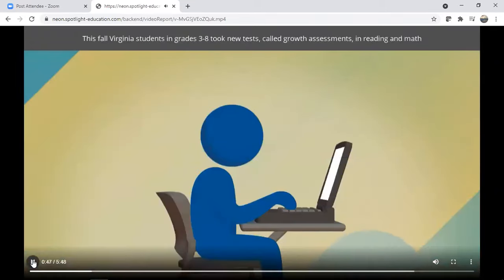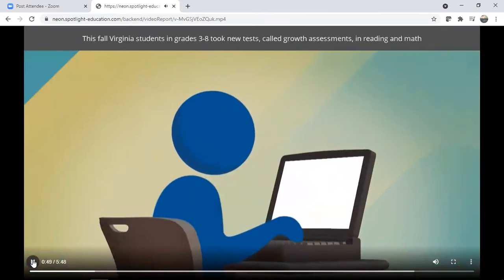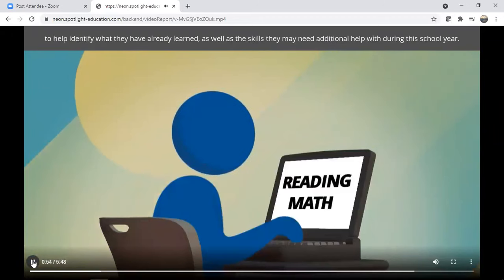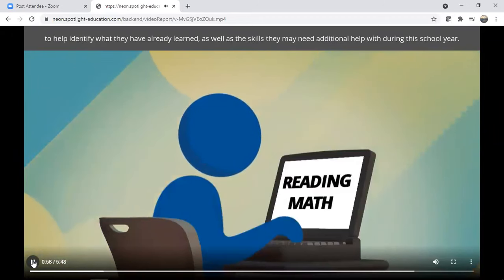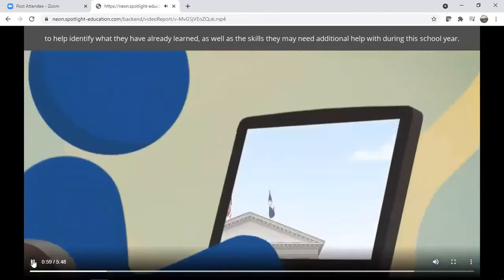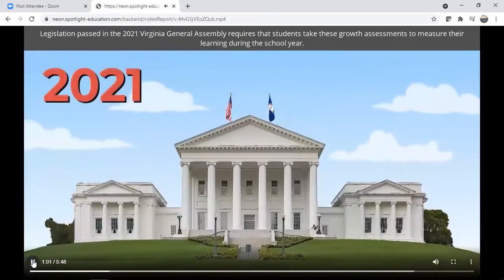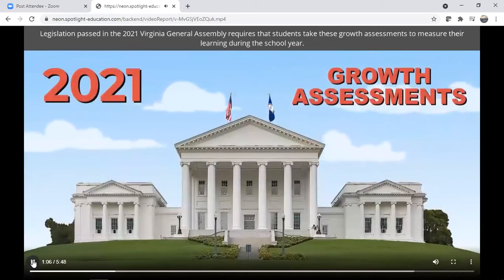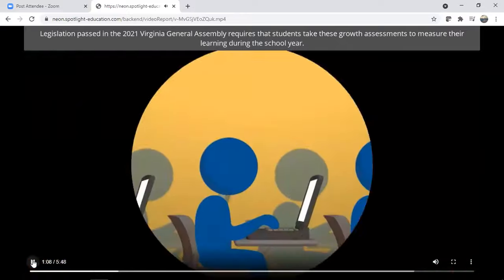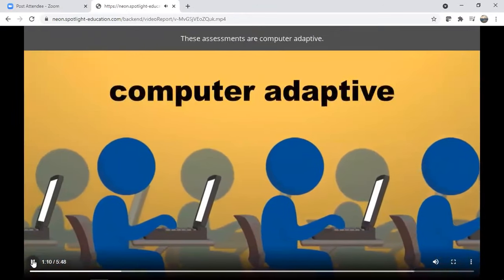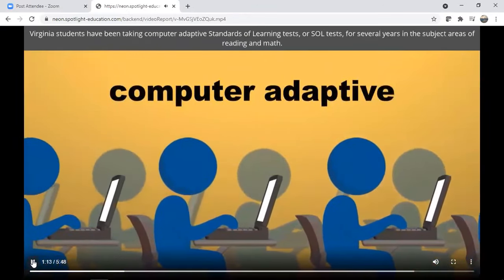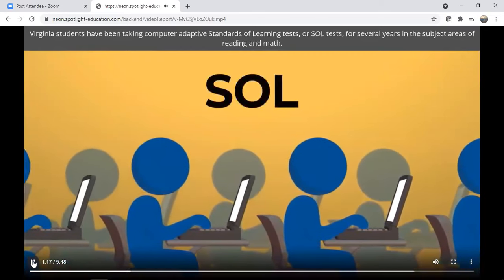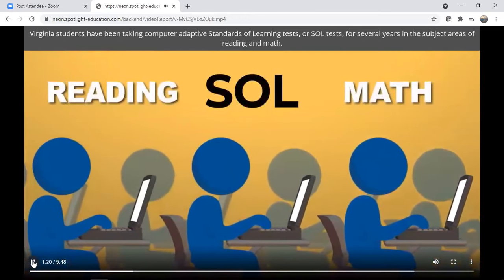This fall, Virginia students in grades 3 through 8 took new tests called growth assessments in reading and math to help identify what they have already learned, as well as the skills they may need additional help with during the school year. Legislation passed in the 2021 Virginia General Assembly requires that students take these growth assessments to measure their learning during the school year. These assessments are computer adaptive. Virginia students have been taking Computer Adaptive Standards of Learning tests, or SOL tests, for several years in the subject areas of reading and math.